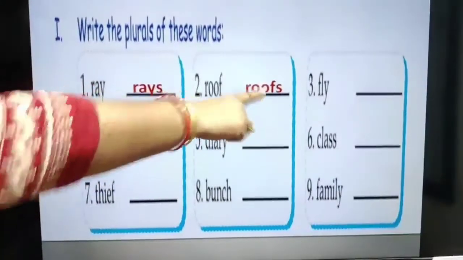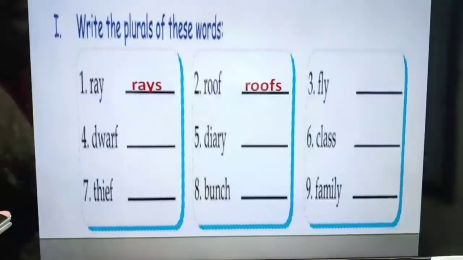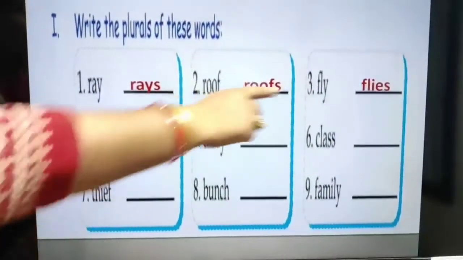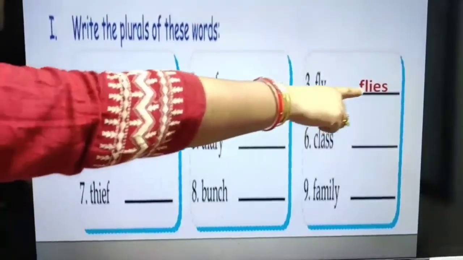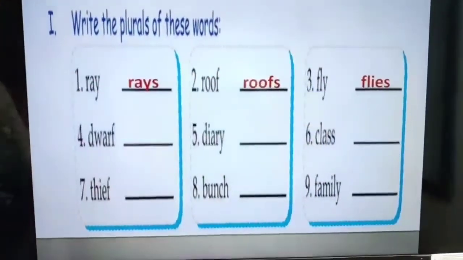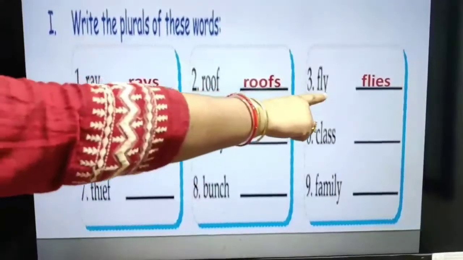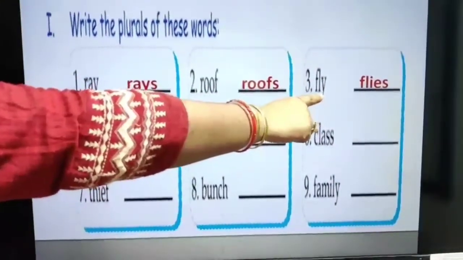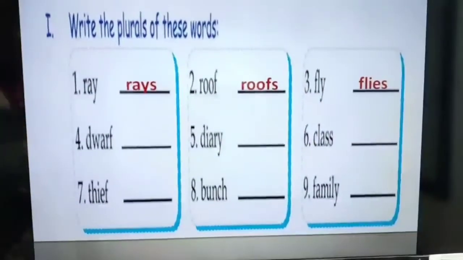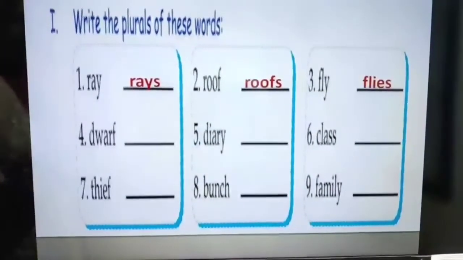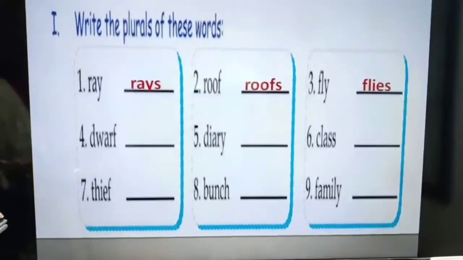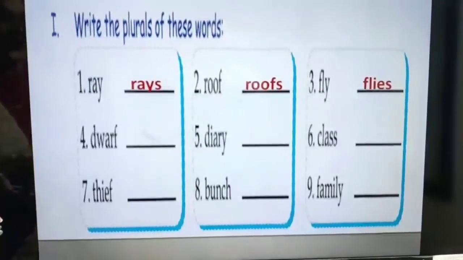Roof, roofs. Fly, flies. FLY. Instead of Y, I will write IES. Why? Because here is a consonant before the Y, L. Next is dwarf. Plural of dwarf is dwarfs.